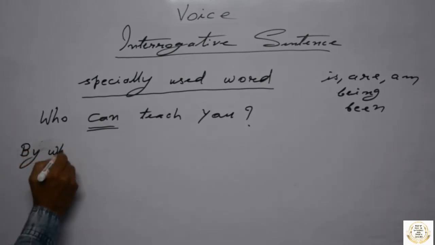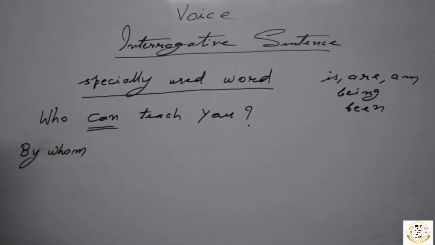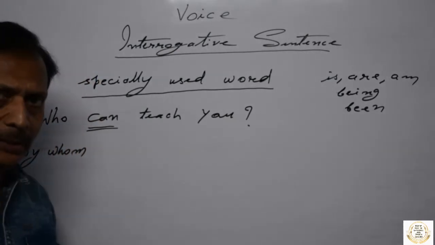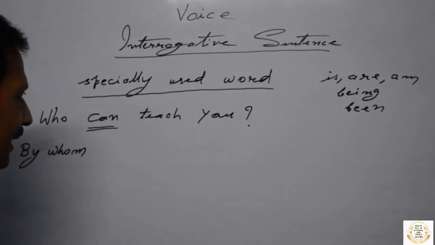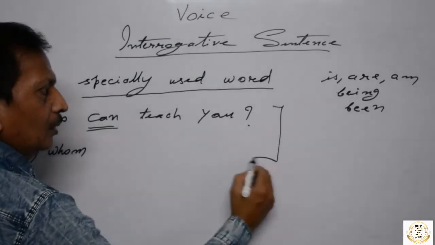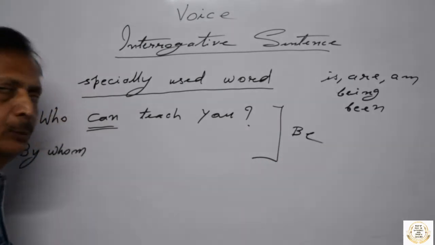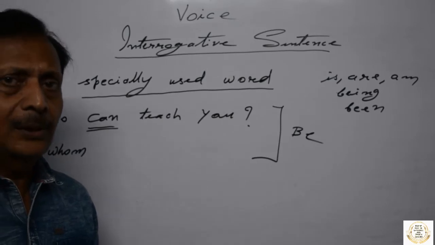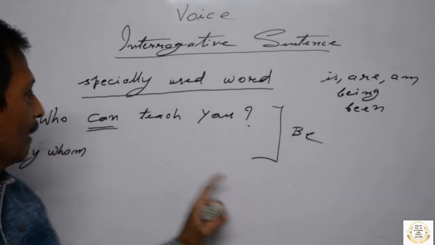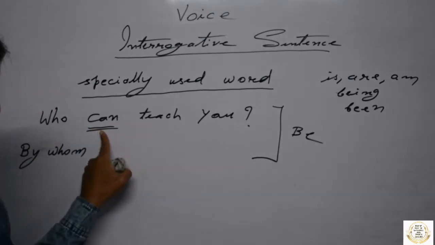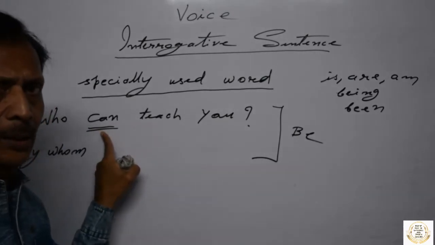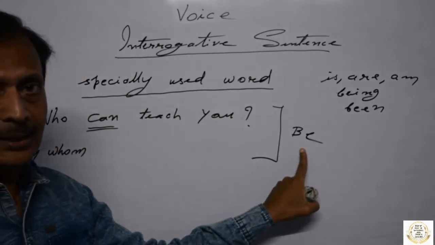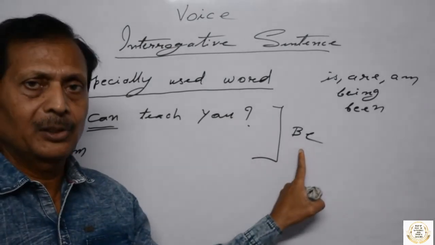And for a modal auxiliary verb, one special word you have to remember: it is "be". Active voice interrogative, if it contains a modal auxiliary verb like can, could, may, might, will, must, any, the specially used word is "be". You have to use it in the answer, means in the passive voice.